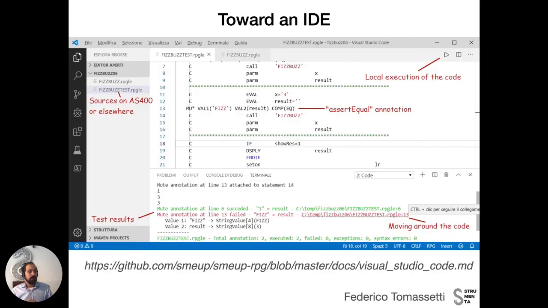Another thing that has been done at Sme.UP, they built basic support for Visual Studio Code, so you can have syntax highlighting for RPG programs, you can invoke the interpreter, run the results, you can have unit testing be performed and see which assertions fail, and so on. And they also are able to access sources that are stored on the AS400 machine. So with a reasonable effort, they provide a basic support for programming in RPG using Jariko.